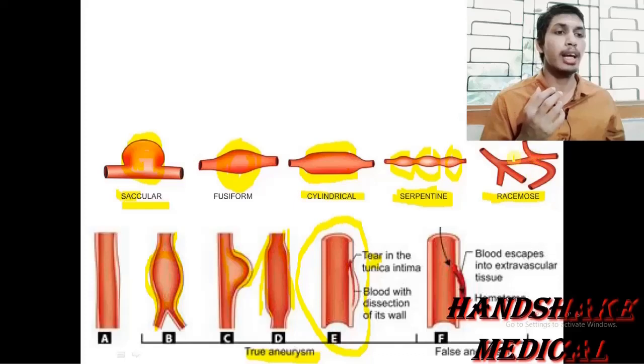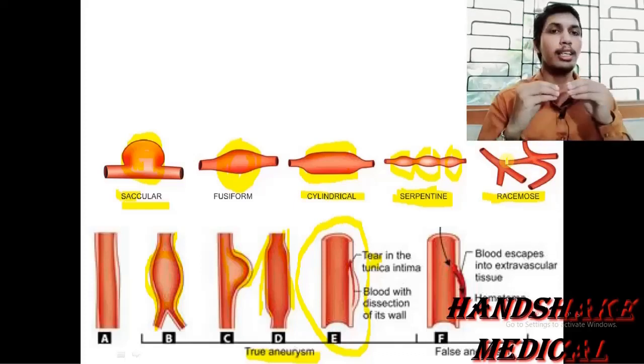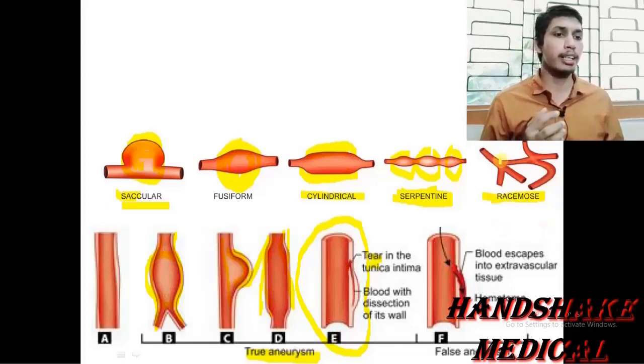In this type of aneurysm, there is an intercommunication between the arteries and the veins, a direct communication between the arteries and the veins.